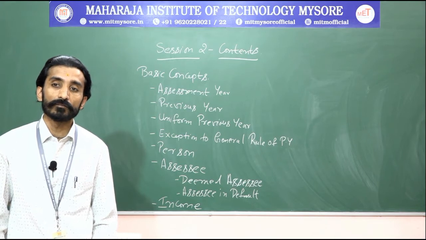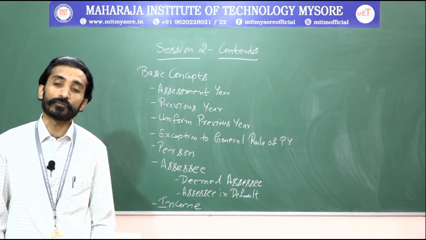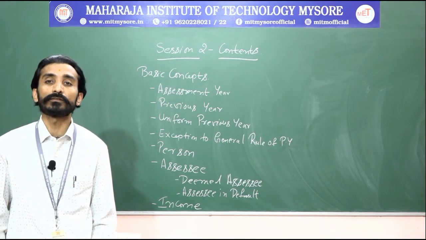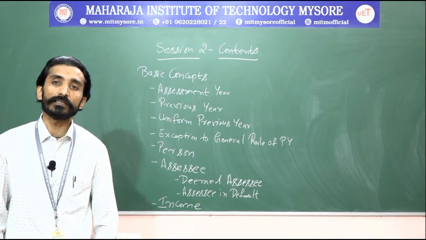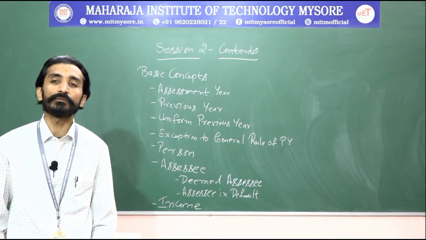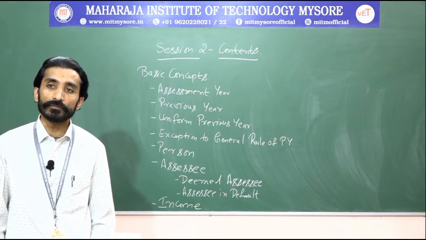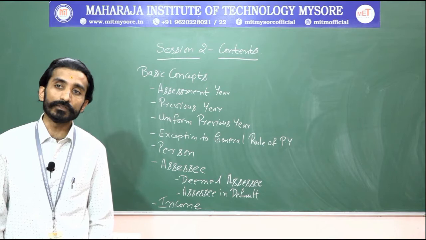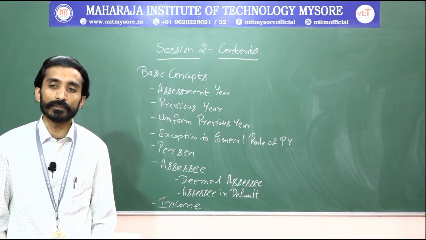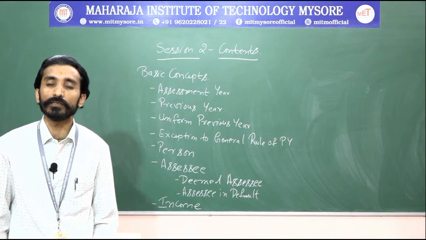My previous year will be considered from 1st July 2019 to the next year's 31st March 2020. That becomes my financial year. Based on this, they say that everybody should follow the uniform previous year. Again, for example, if I start my venture on 9th or 10th of January 2020, if we take that up.